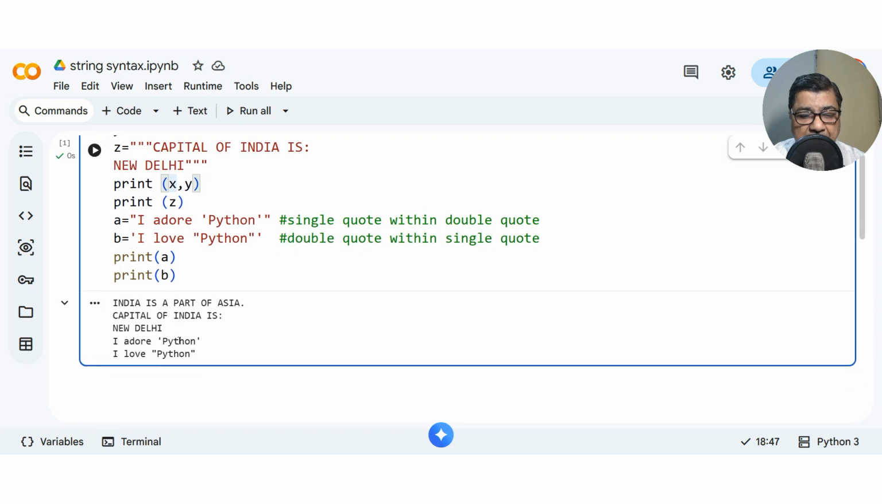And I adore Python. It is showing single quotes, so that is the way if you want to show single quote as a part of a string. And I love Python. If you want to show double quote as a part of a string, then you have to enclose it in single quotes. So single quote can go within double quotes and double quote can go within single quotes.